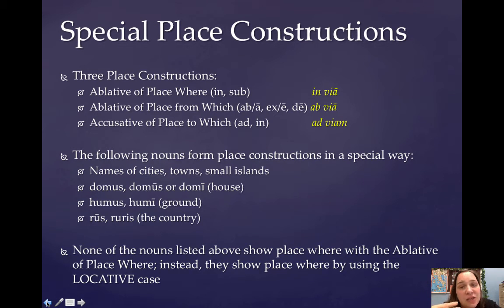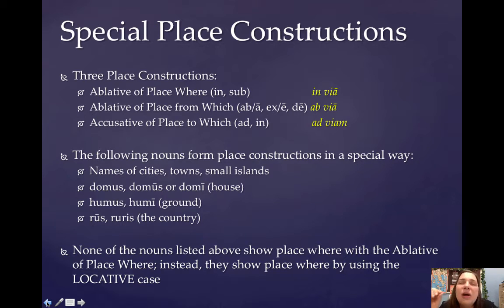There are three place constructions that you have learned. You have learned ablative of place where, ablative of place from which, and accusative of place to which. An example of ablative of place where would be in via, in the street. Ablative of place from which, ab via, from the street. And then accusative of place to which, ad viam, to the street.